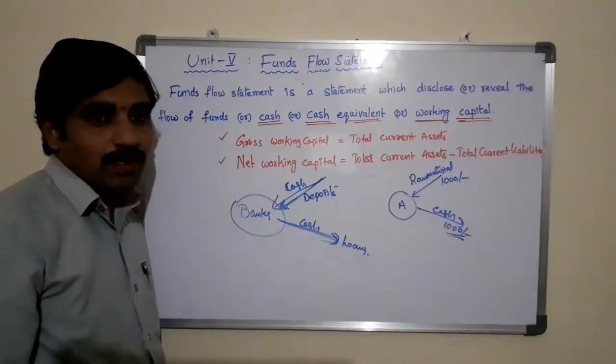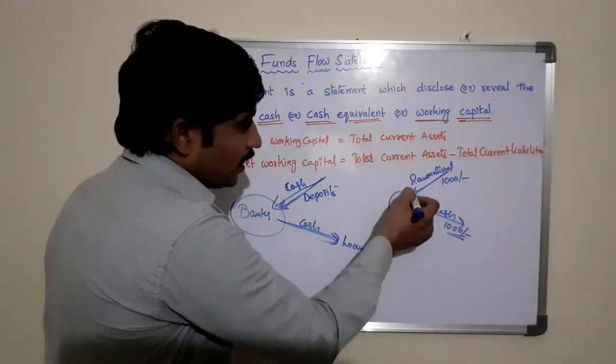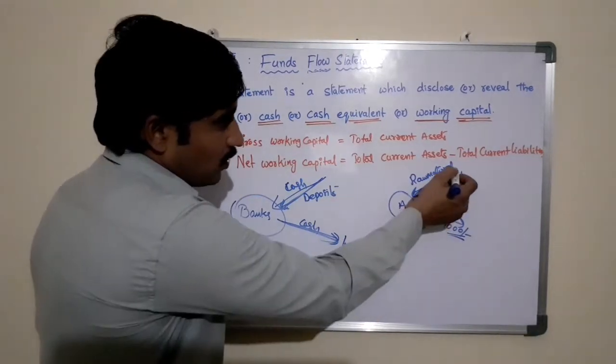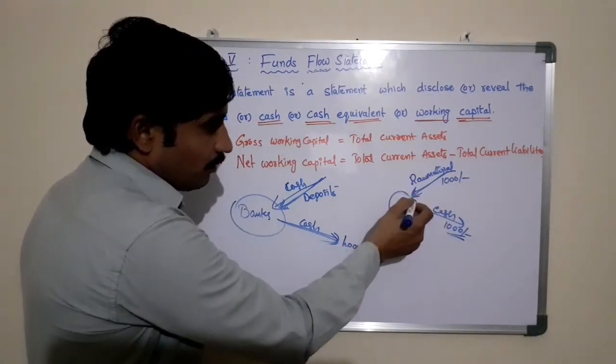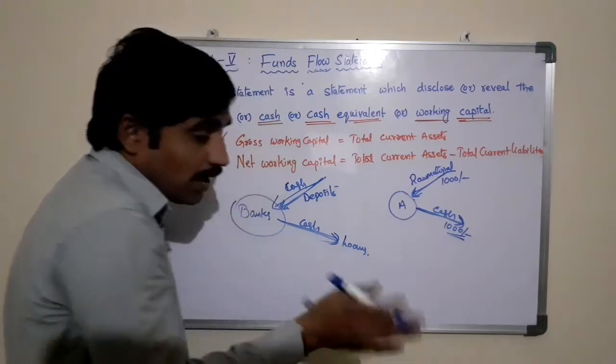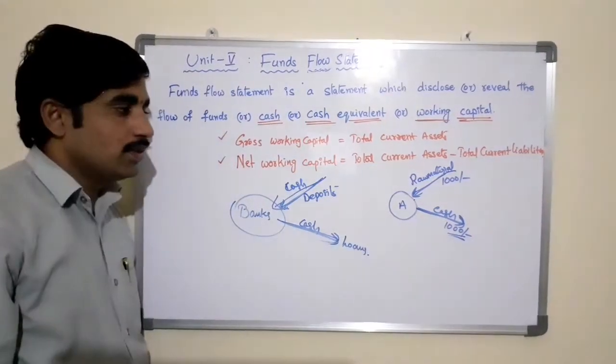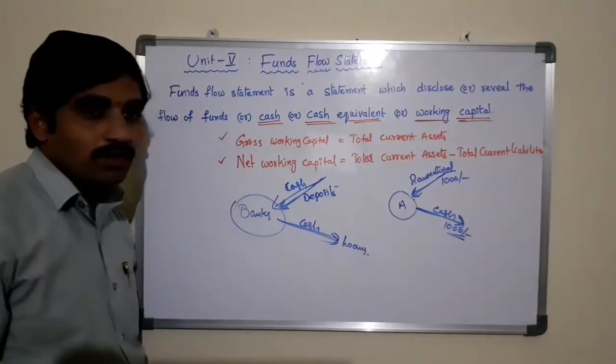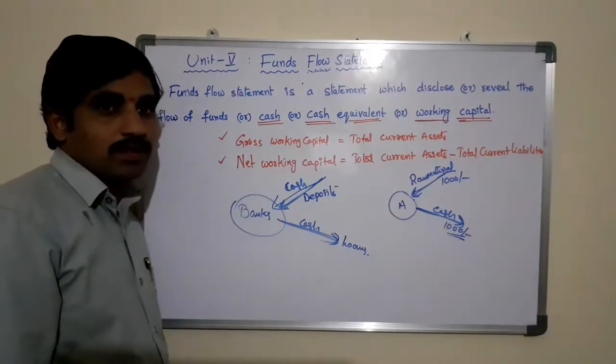Or working capital flow. So raw material is coming into the business. 1000 rupees worth of raw material is coming into the business. 1000 rupees value of cash is going out from the business. This is also an example for the funds flow in the business.